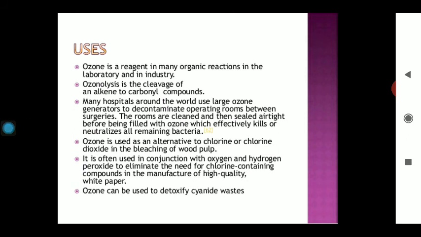Kill the bacteria. Ozone is used as an alternate to chlorine for the bleaching of the wood pulp.